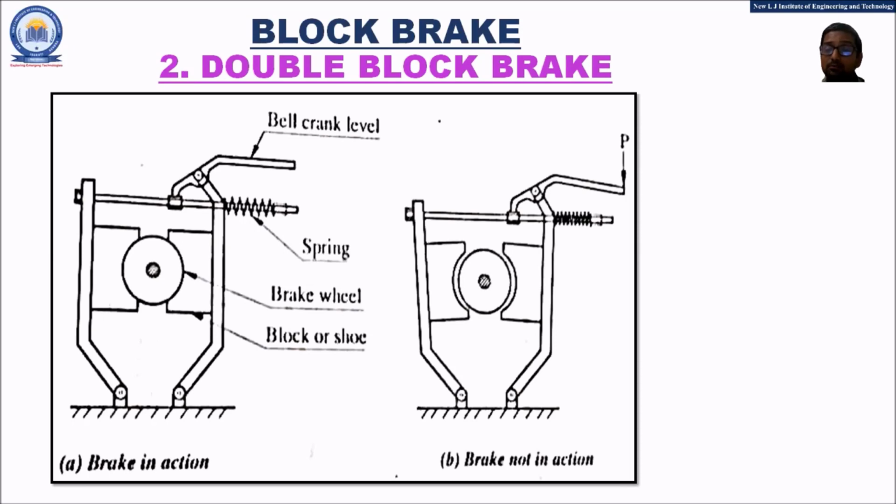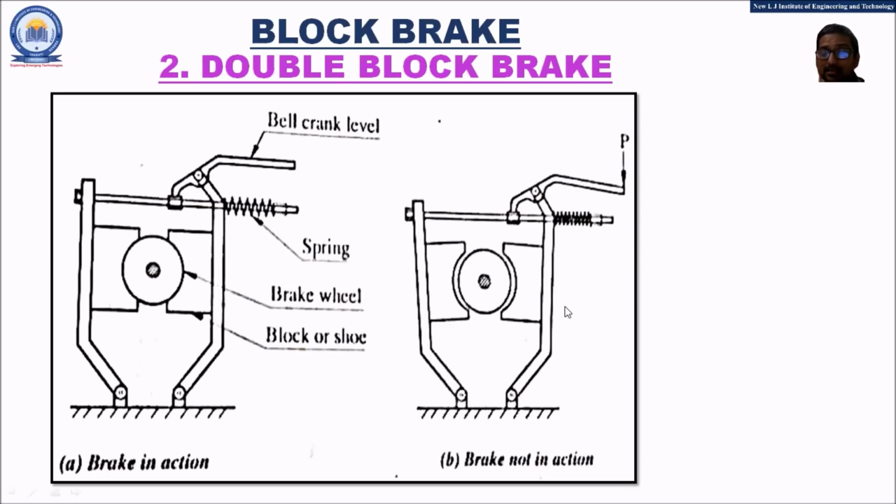Because of this movement of the spring, the brake blocks move in the inward direction. Both blocks move inward, thus providing frictional resistance on the rotating brake wheel, and now the motion of the brake wheel is stopped.